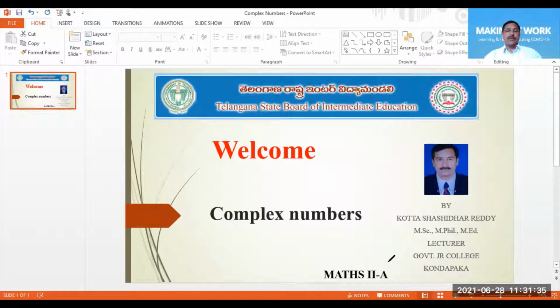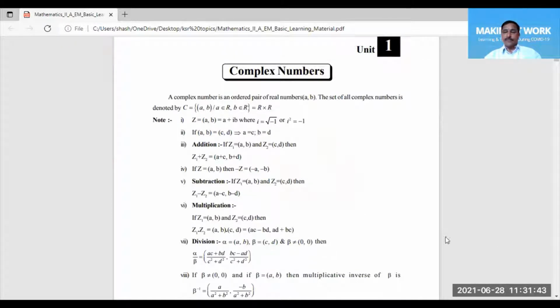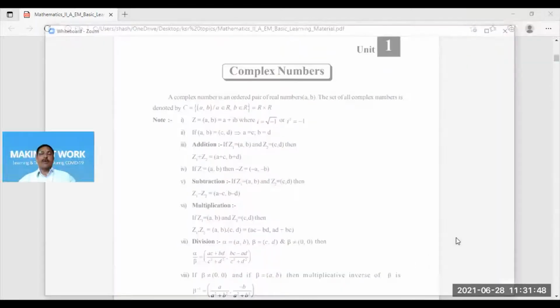So I will share the PDF of the topic. So before entering into the topic, let us have a small introduction about the complex numbers. So in the number system, so far we have the set of real numbers denoted by R, which was the biggest set of numbers.